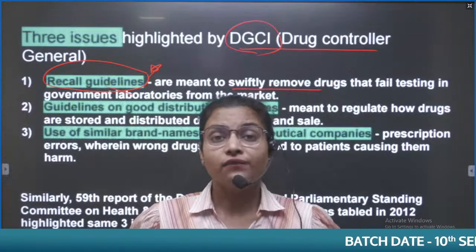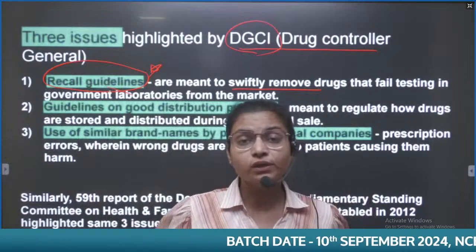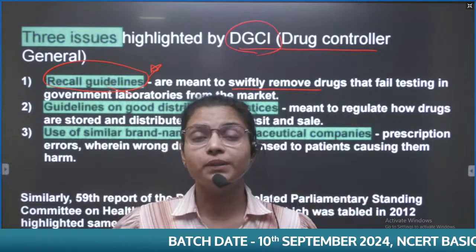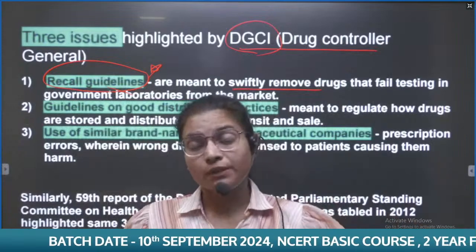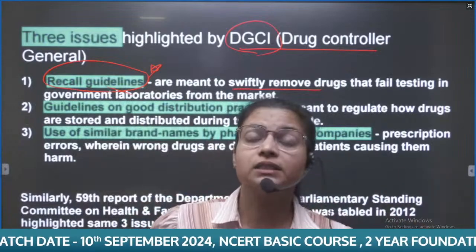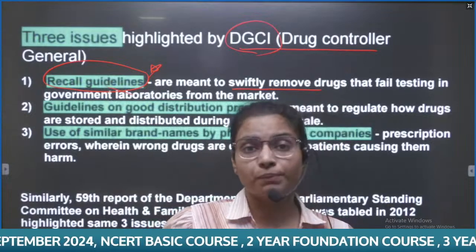It means if there is a lack of quality in a particular drug and that drug has failed the testing in the government department, then removing that particular drug from the market is the recall guidelines. But we will discuss why we are not able to implement that.